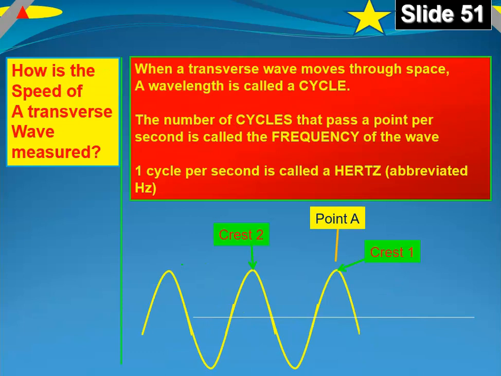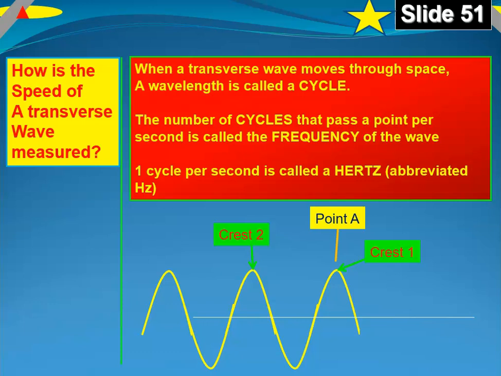Okay, how is the speed of a transverse wave measured? When a transverse wave moves through space, a wavelength is called a cycle. So the number of cycles that pass a point per second is called the frequency of the wave. 1 cycle per second is called a hertz, abbreviated Hz.